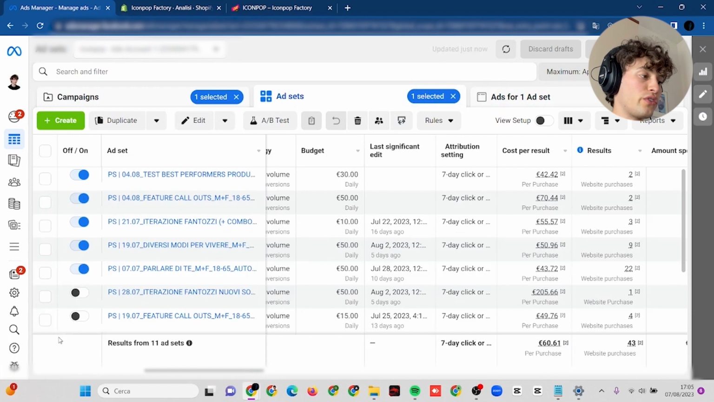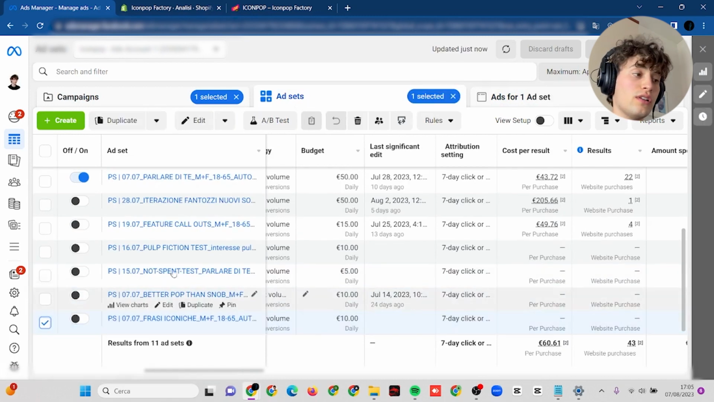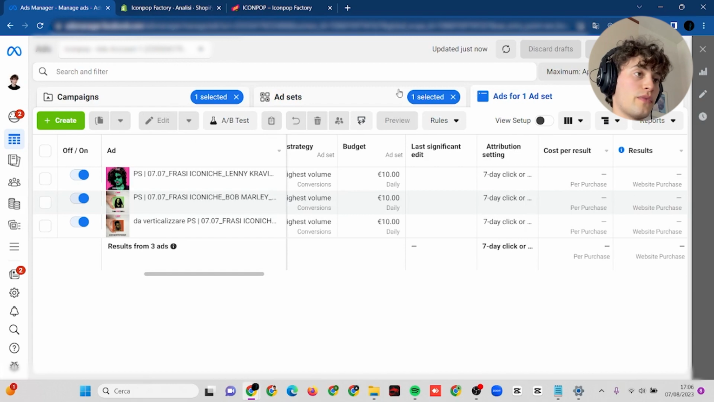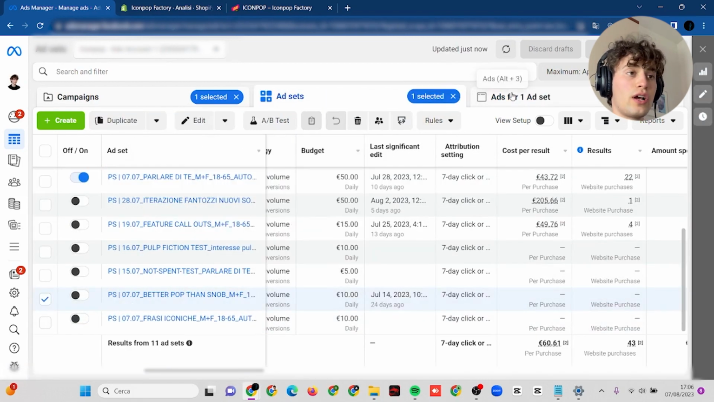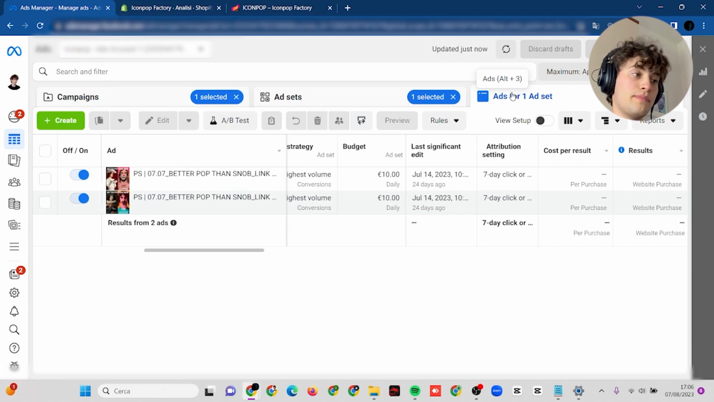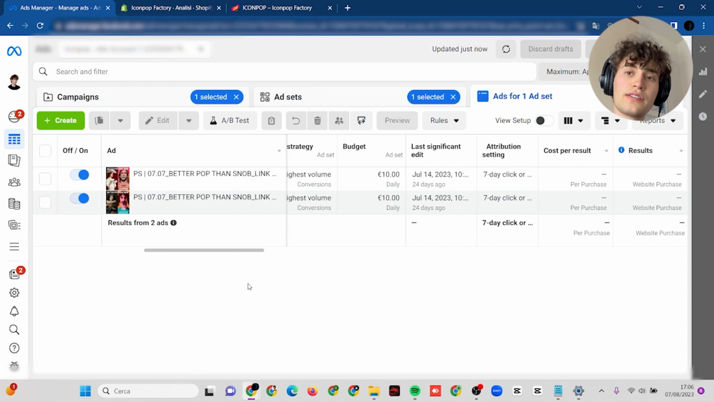we tested also some other characters, and what was differentiating these ad sets were the communication angle. In this angle we told some iconic phrases. Here we said the slogan of this e-commerce, which is "better pop than snob", which means something like making art accessible and affordable to anyone, and not by purchasing art from auctions or by spending a lot of money.